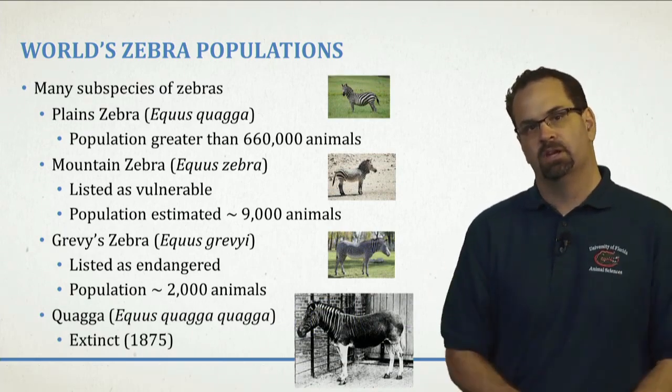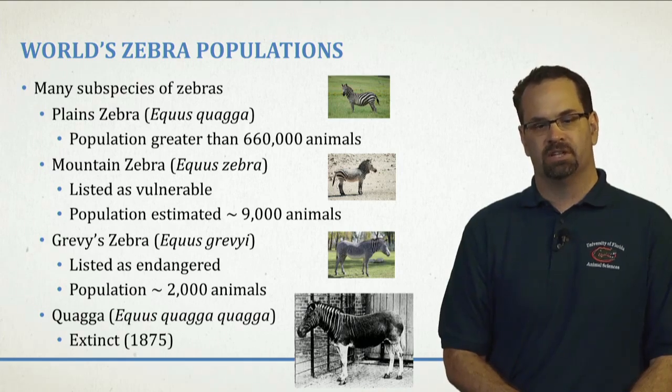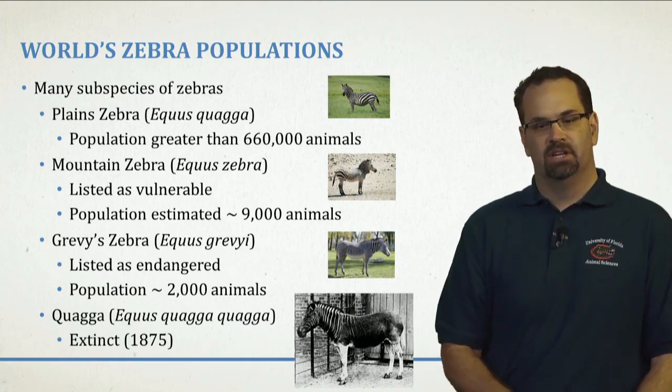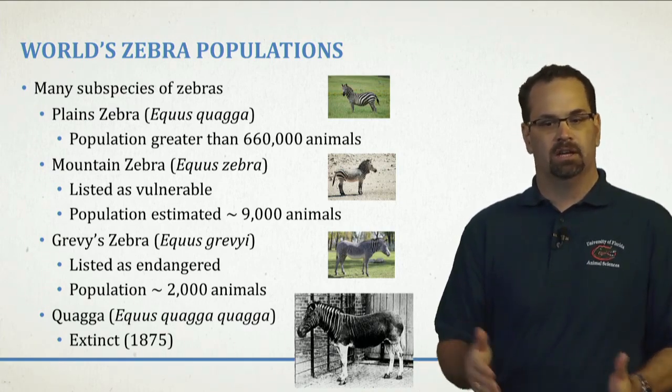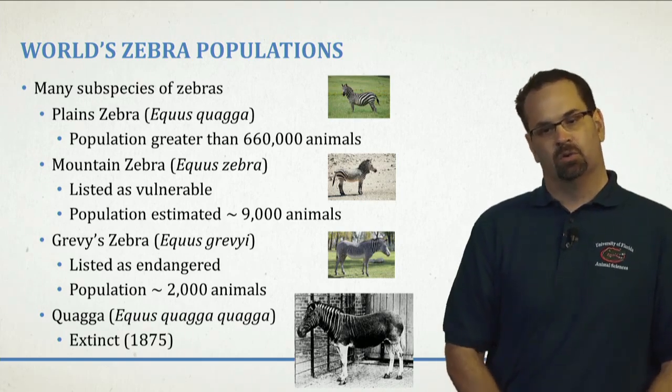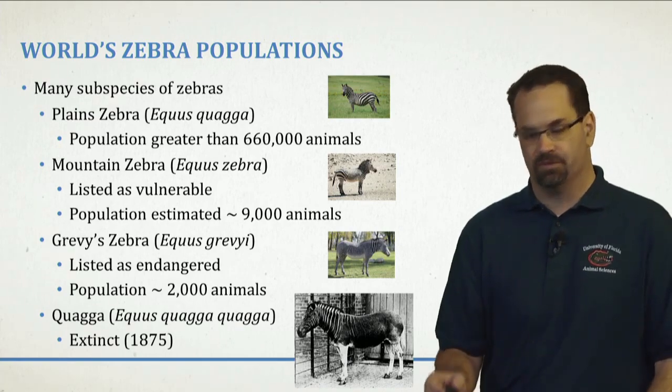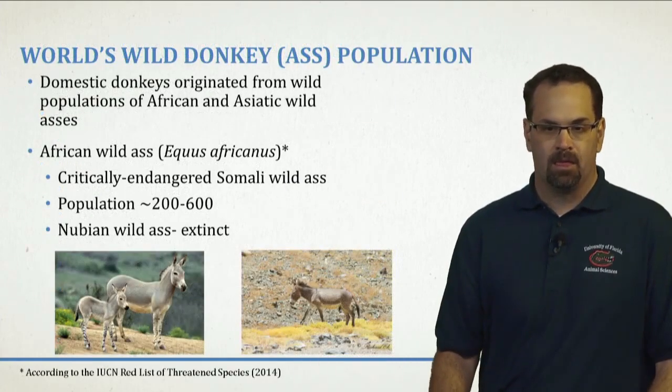And then we don't want them to end up like the quagga here, which went extinct in 1875. And what's really cool about this one is it looks like a half zebra, half donkey. And unfortunately, there's no live specimens anymore, and we actually can't look at these animals in their beauty.